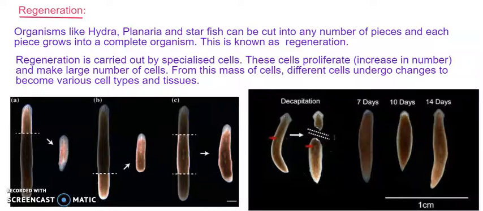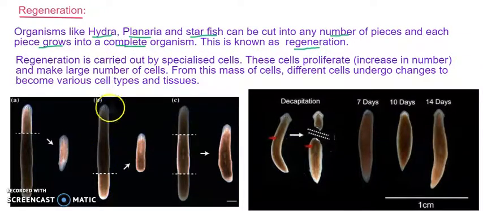Hello everyone, in continuation with the previous video of asexual reproduction, we will be talking about regeneration, budding and spore formation in this video. What is the meaning of regeneration? Regeneration means it's generating again. Organisms like hydra, planaria and starfish can be cut into any number of pieces, especially starfish at specific locations, but other than that, planaria and hydra can be cut into any number of pieces, and each piece will grow back into a complete organism. This is known as regeneration.